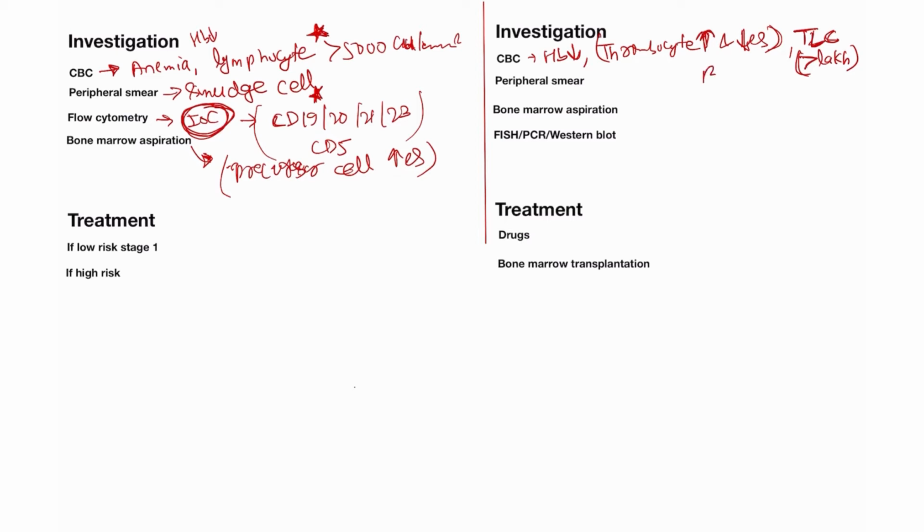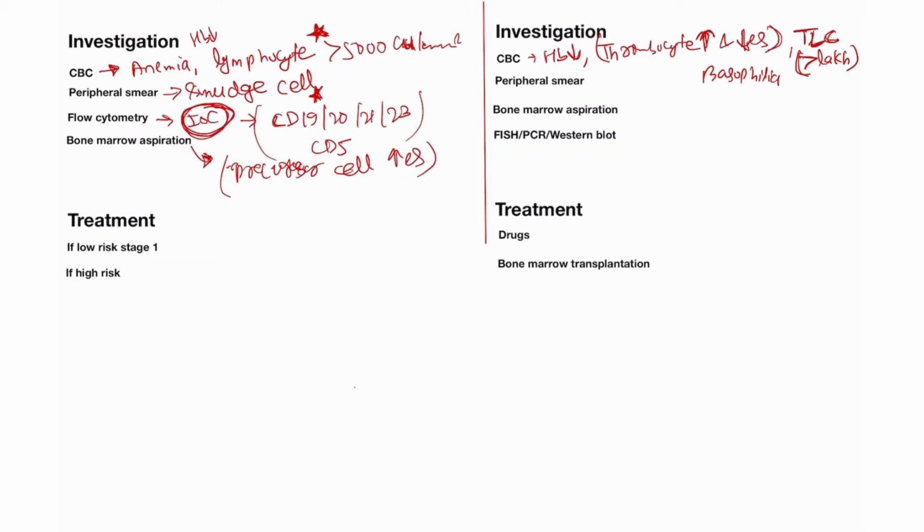And also basophilia is present in this patient of CML. So it's very important. When you see in the question the points TLC count greater than 1 lakh and basophilia present, then definitely 100% it is CML.